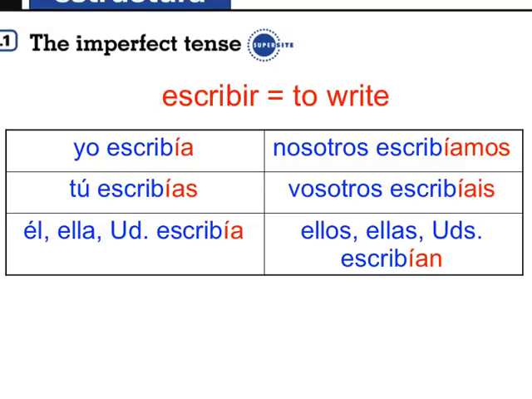Then we have escribir. Drop the infinitive ending and add escribías, escribía, escribías, escribía, escribíamos, escribíais, escribían. Fácil. This is the easiest tense in Spanish to learn. All the verbs are regular except for 3.